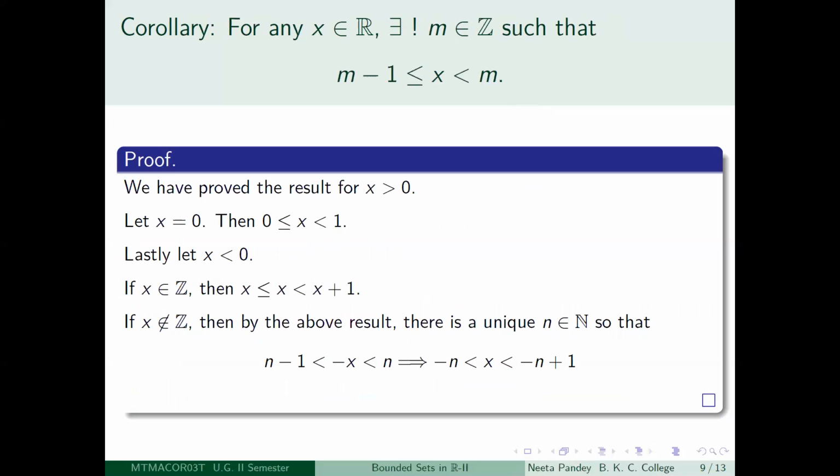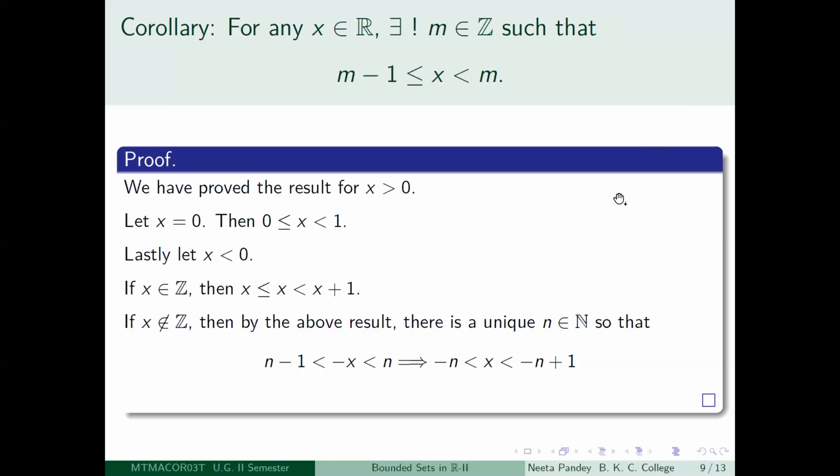So that is my corollary. Corollary means a result which follows from a given result. So we had proved a proposition, and then we are following up with a result, the proof of which will depend on the proposition. Therefore, we call it a corollary. So what does this corollary say? That for any real number x, there is a unique integer m, so that m minus 1 is less than or equal to x is less than m.